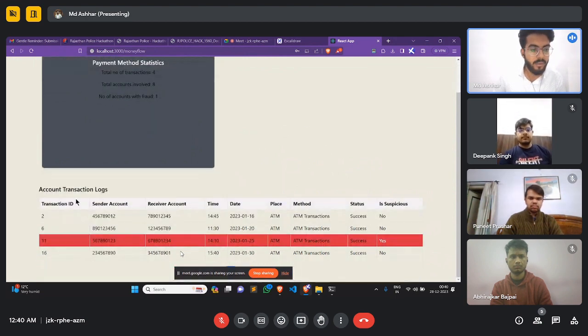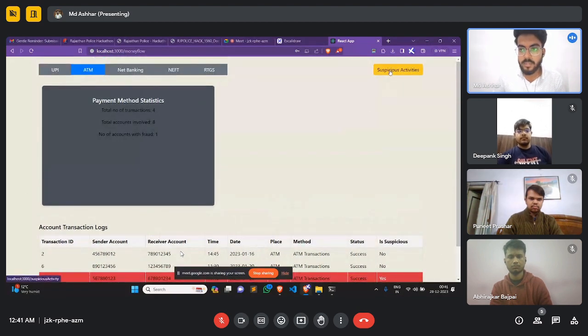But over here, we're having the account transaction logs. Over here, we can see there are transaction ID, sender account, receiver account, time, date, place, method of transaction, status, and is suspicious or not. So over here, the account has been marked suspicious. So let's see the suspicious activity section.